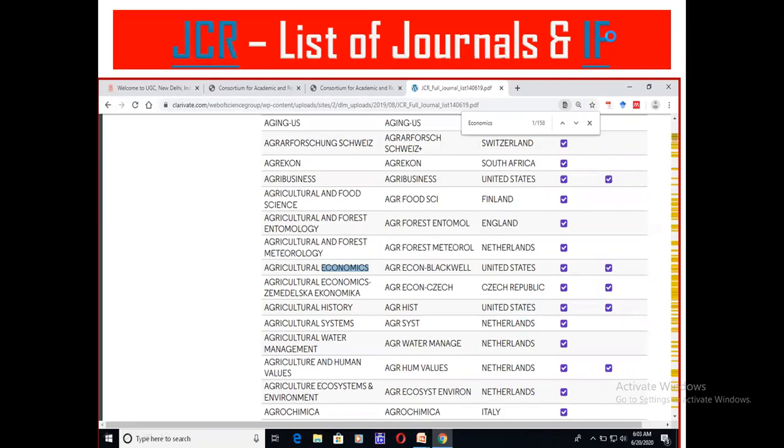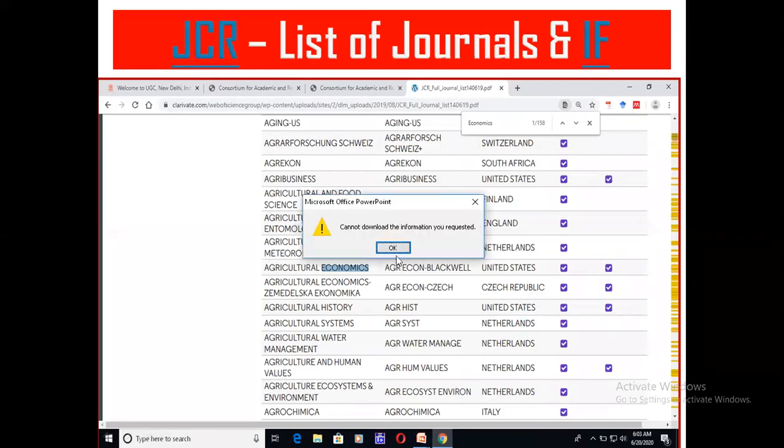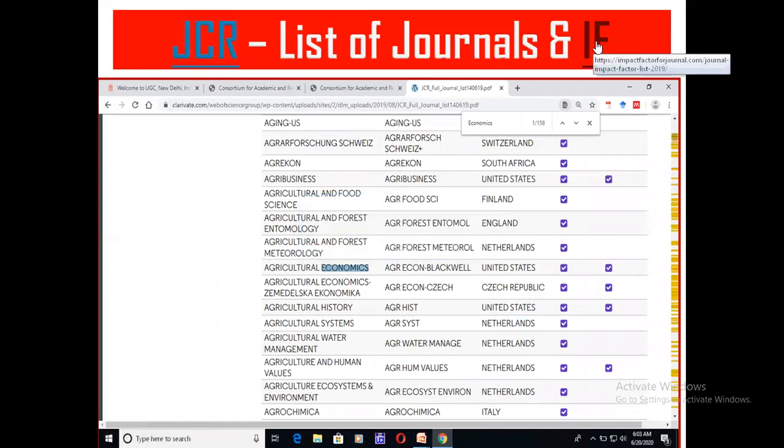Have you come to that page? Web of Science impact factor. No. So actually, journal impact factor. Otherwise, you just type journal impact factor in Google itself.